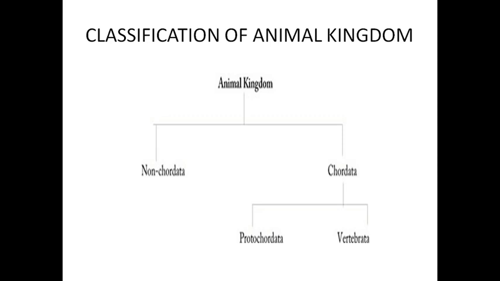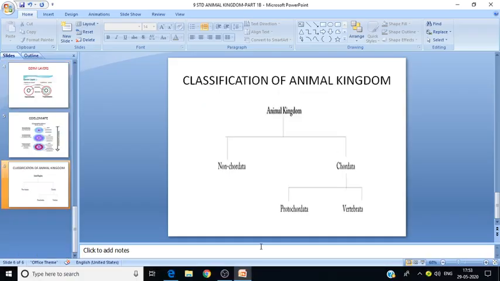The next topic is the vertebrata. What is the classification of the vertebrata, what phyla belong to the vertebrata, and what are the salient features of the vertebrata, we will see in the next session. Okay, with that the classification of the animal kingdom will be over.